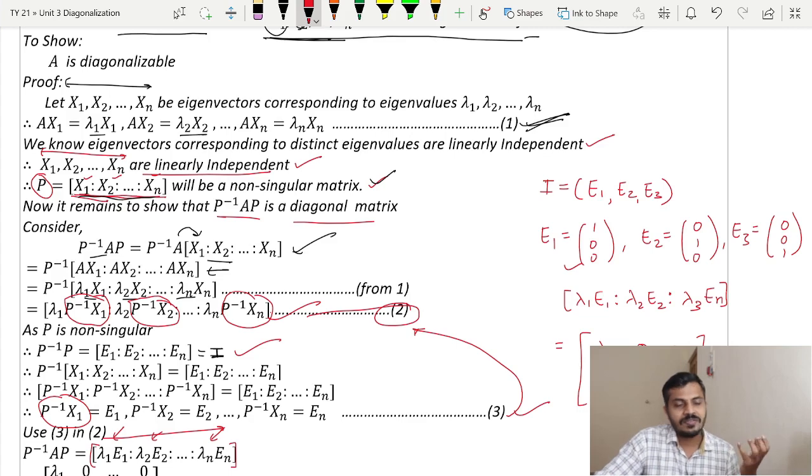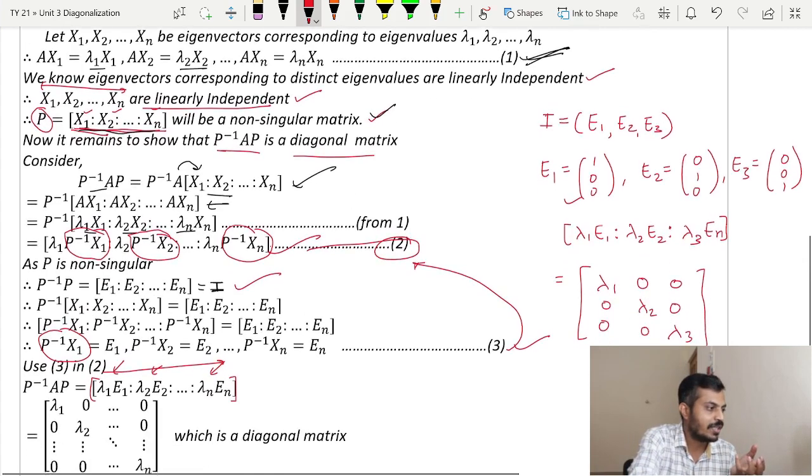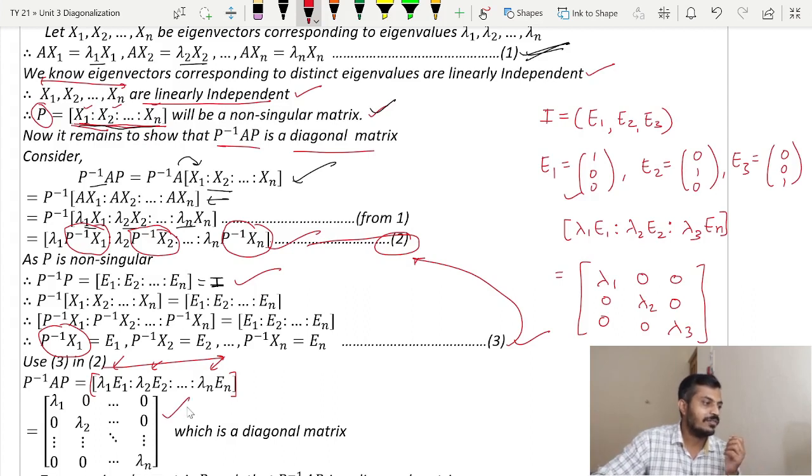Now this is the case for a matrix of order 3. So in general, for a matrix of order n, this is exactly what we are going to have. And remember, are we familiar with lambda 1, lambda 2, lambda n? What are they? They are nothing but the eigenvalues.